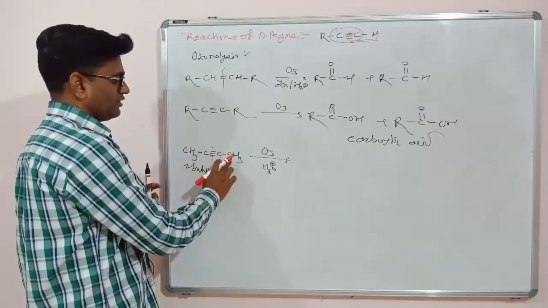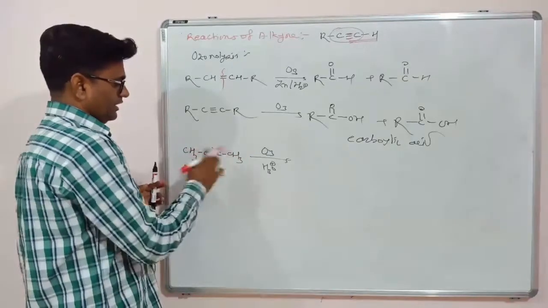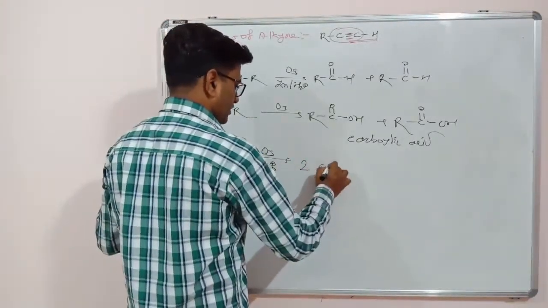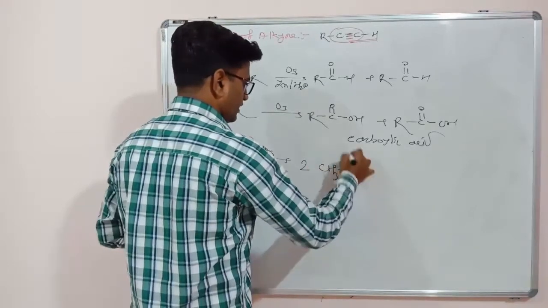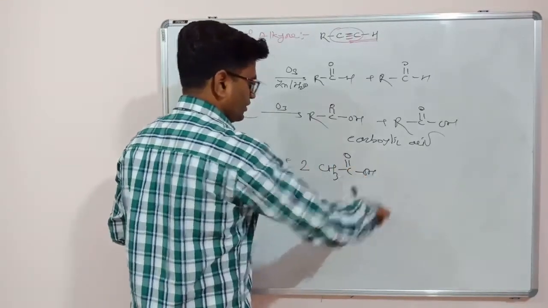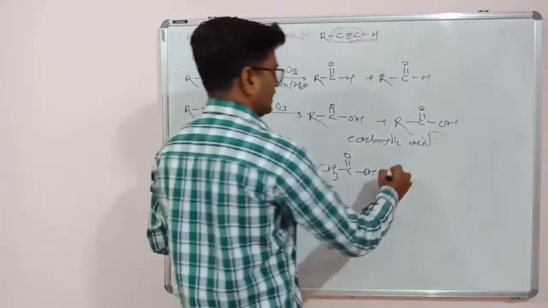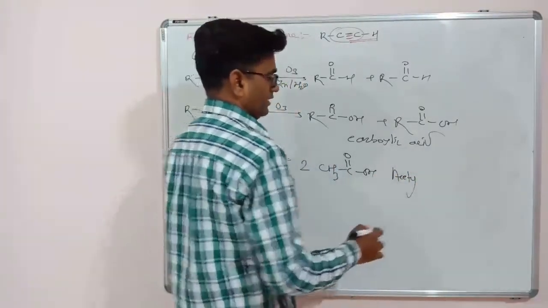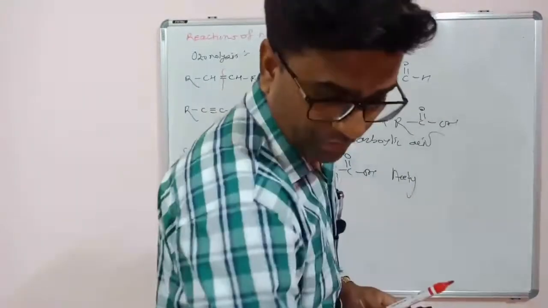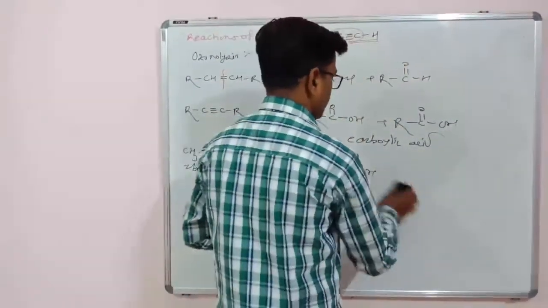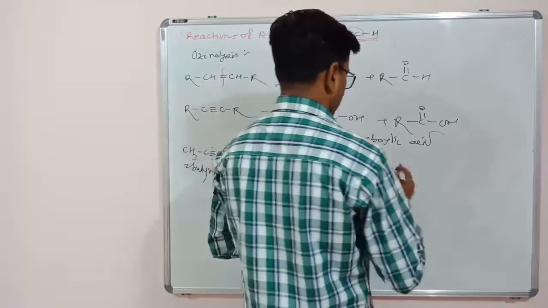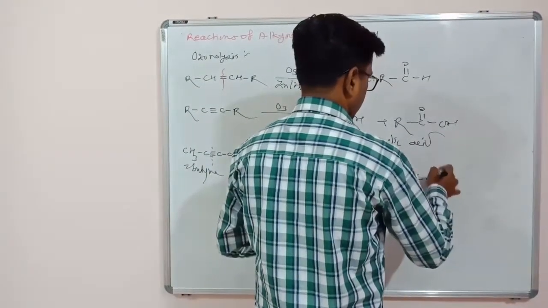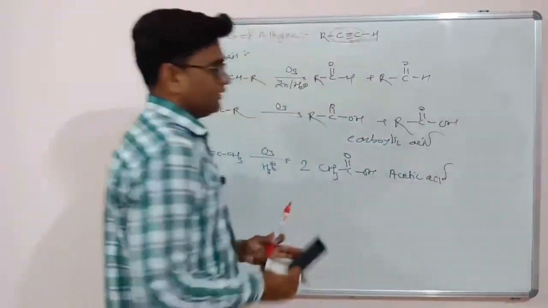Both R groups are the same, CH3, so the product will be 2 molecules of CH3 C double bond O OH. The name of this molecule is acetic acid.